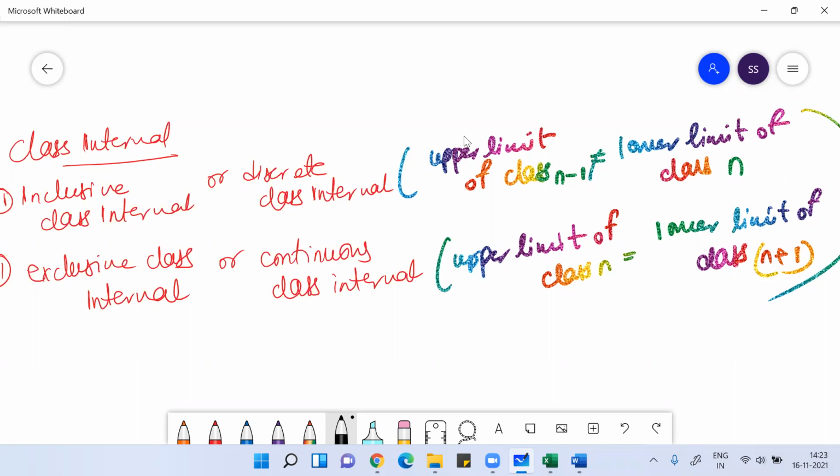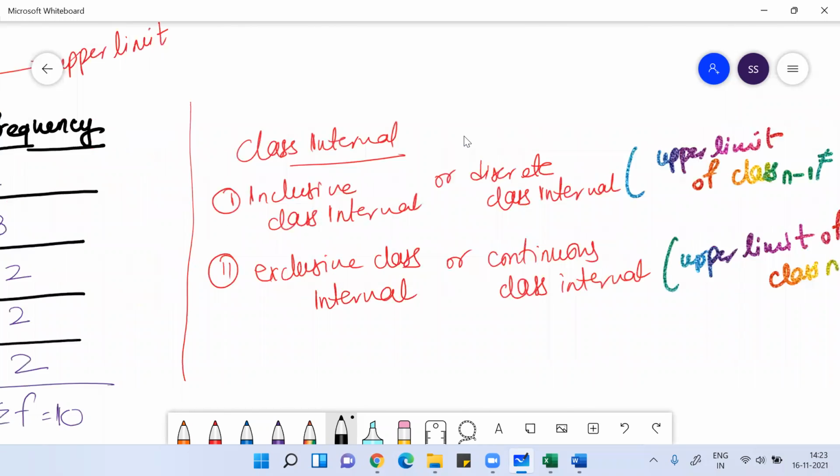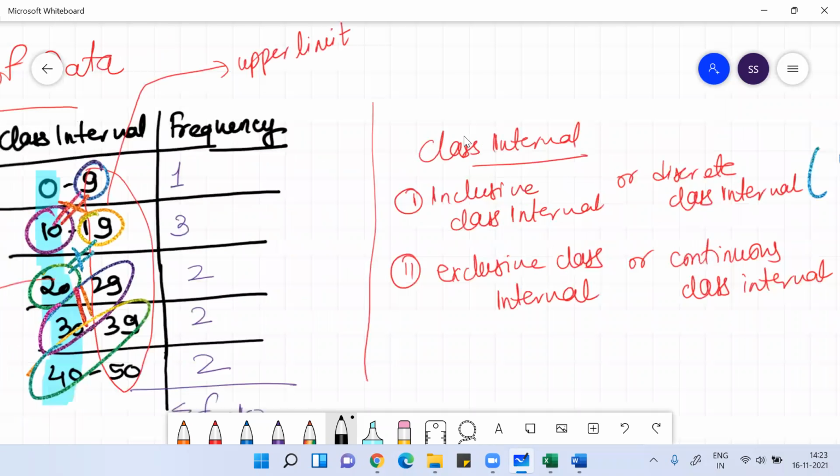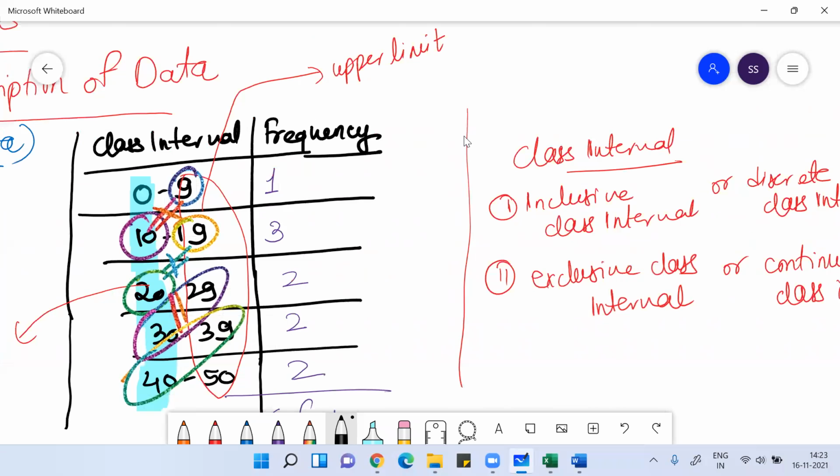While if they are not equal, then it is called an inclusive class interval or discrete class interval. Any doubt?